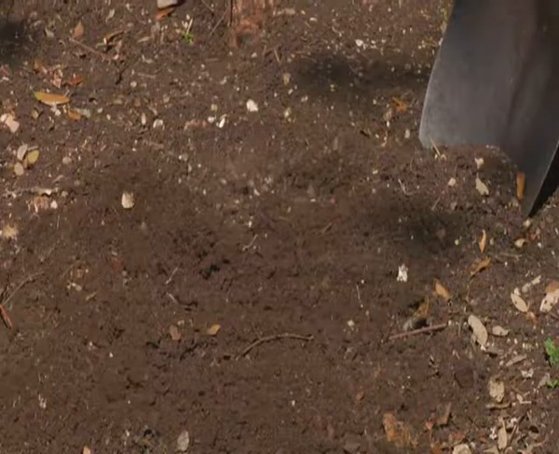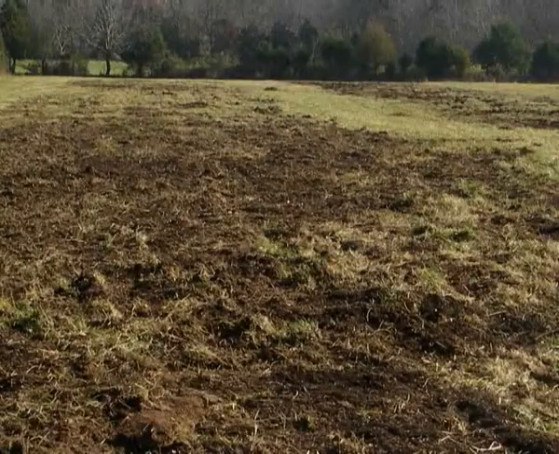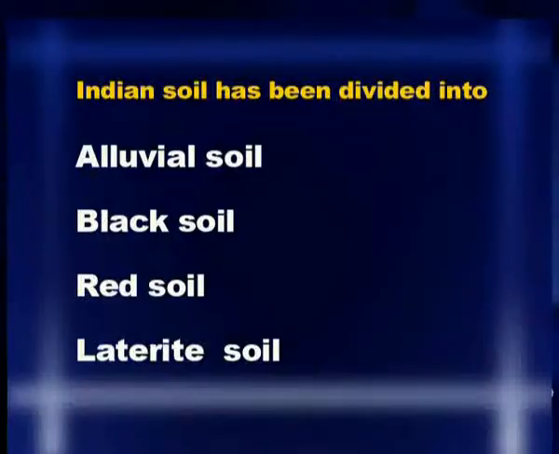Soils. Soil in India varies from one region to another. The variation in the soil depends on the variation of the bedrocks or the composition of the bedrocks. Excessive heat and differences in the distribution of rainfall have led to special characteristics of the soil in India. Indian soil has been divided into 4 categories such as alluvial soil, black soil, red soil and laterite soil.